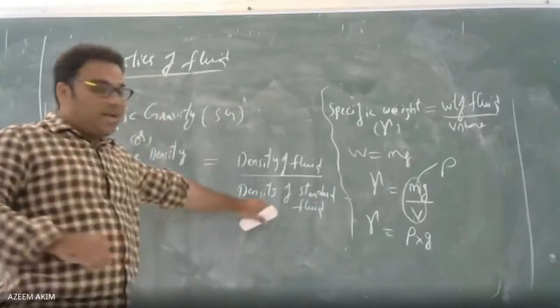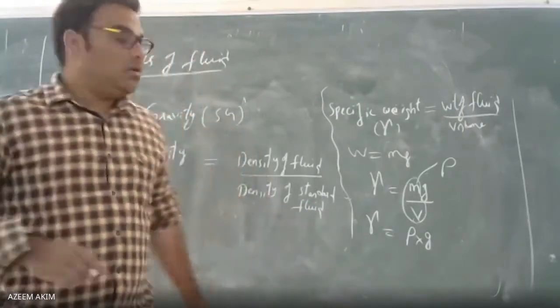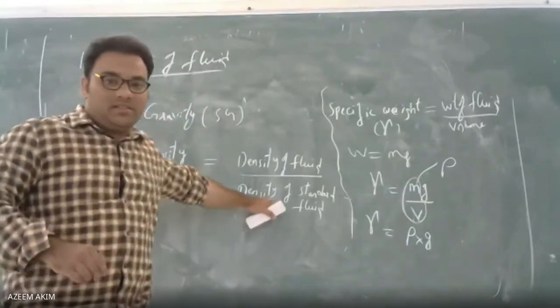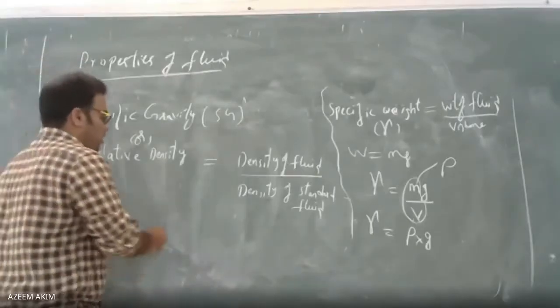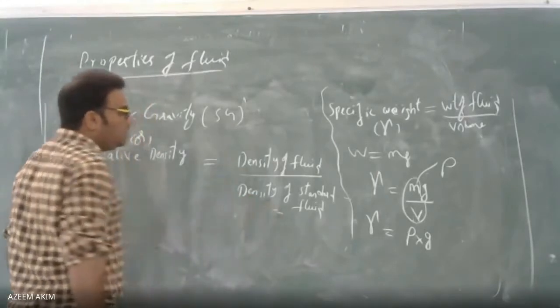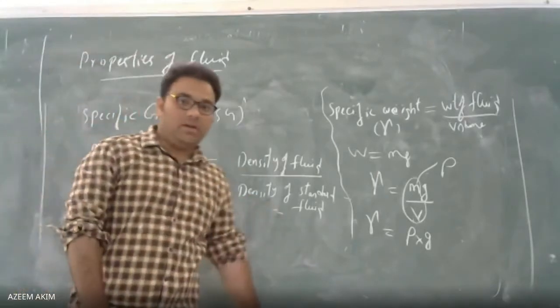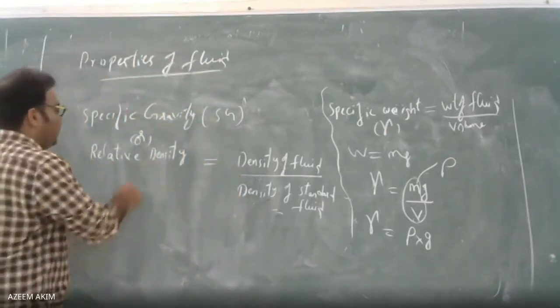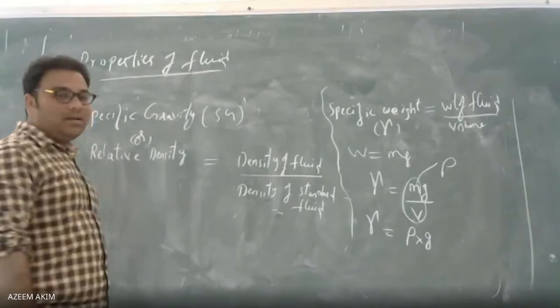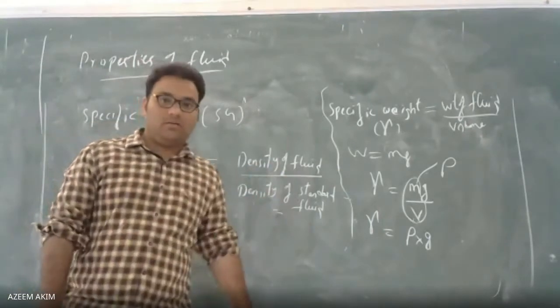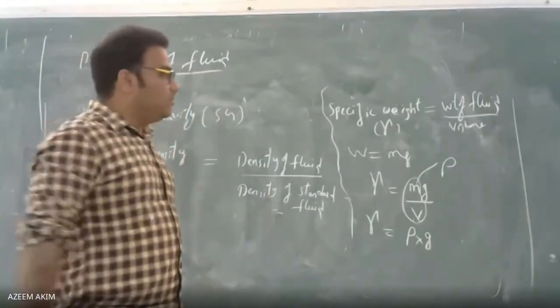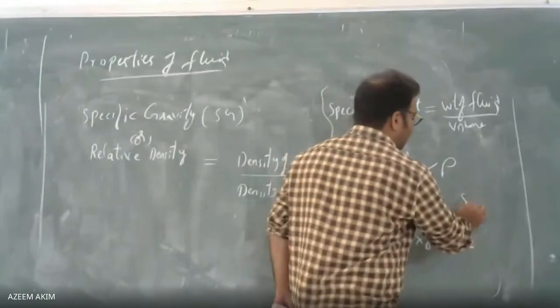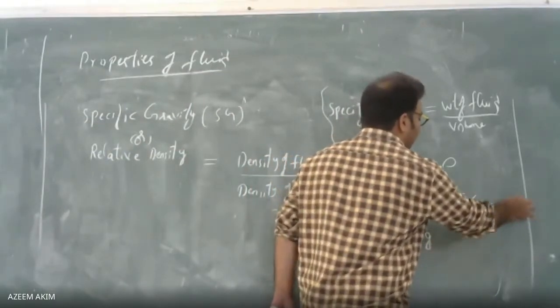Here the density of a standard fluid we are taking as water. Water is having how much density? 1000 kg per meter cube. So S.G. is the density of a fluid by the density of a standard fluid. For example, if the S.G. value is given, you can find the density of the fluid. Let us say kerosene has a specific gravity of 0.7.